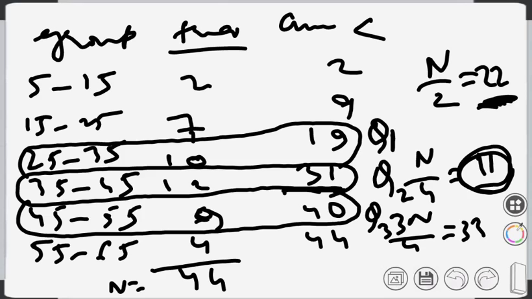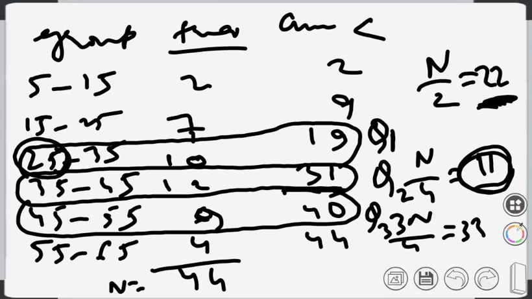When you are trying to find Q1, please listen carefully. What will be the value of capital L? 25, the lower class boundary of that corresponding class. So 25 will be capital L. What will be the value of capital F minus 1? 9. Exactly, that's what I was trying to say. It is a similar sense, the previous class.